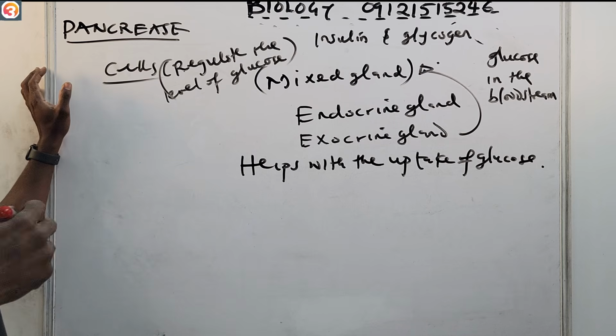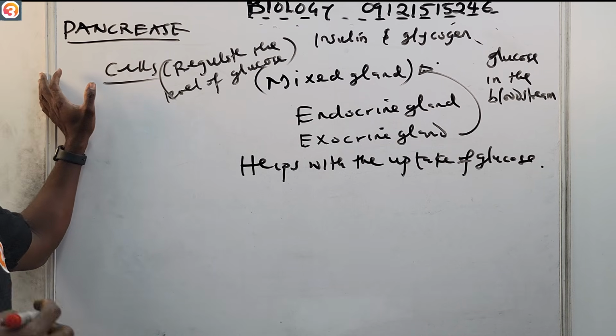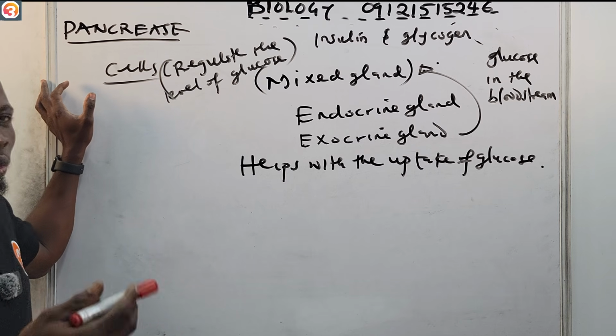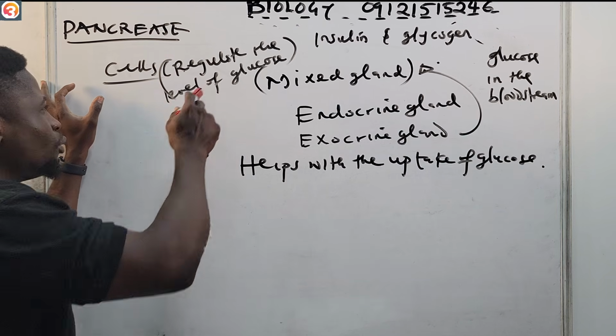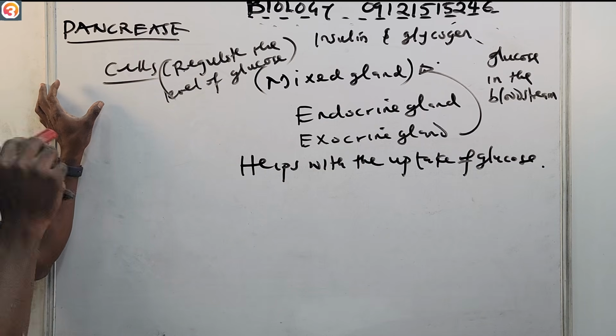So it is produced when there's more blood sugar, that is glucose, in the bloodstream, and it also helps the cells to take up glucose. It regulates the level of glucose in the body. That is the insulin.